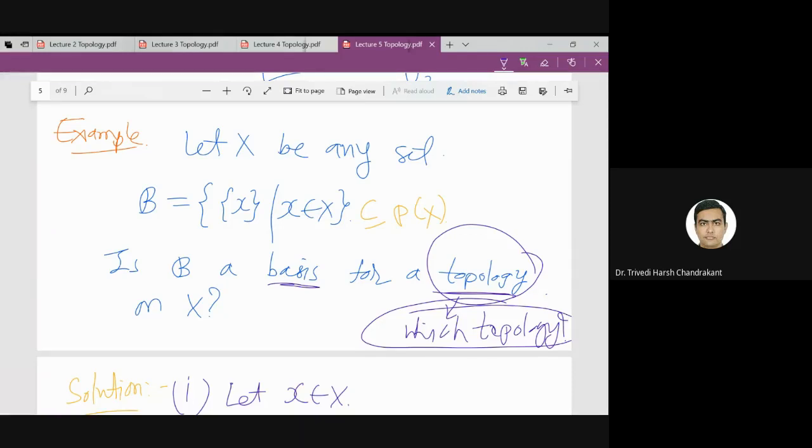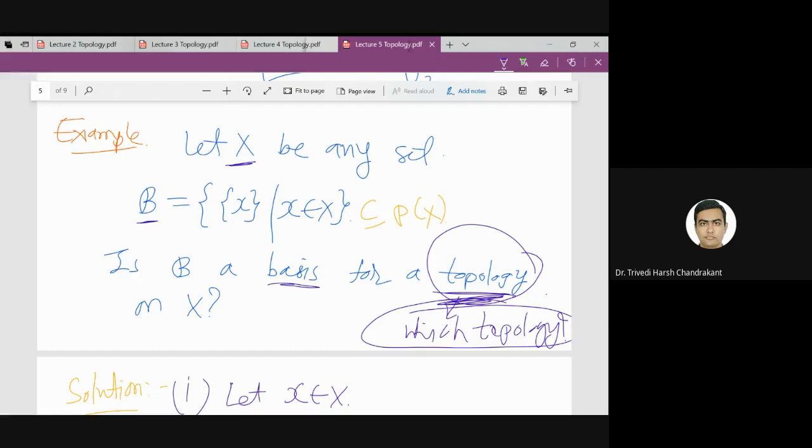So for example, if I have a vector space, and I know that there is some set which is linearly independent in that vector space, then what is the span of that? That will make a subspace, right? The same way, if X is a set and I have a basis for that, then which topology will it generate?